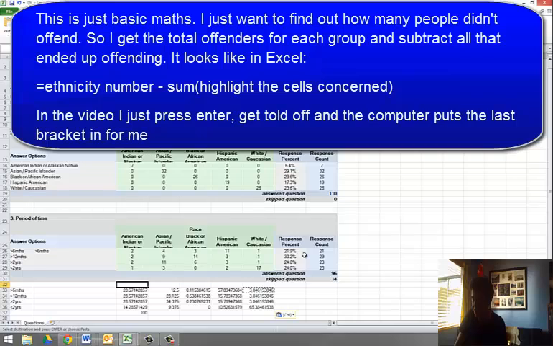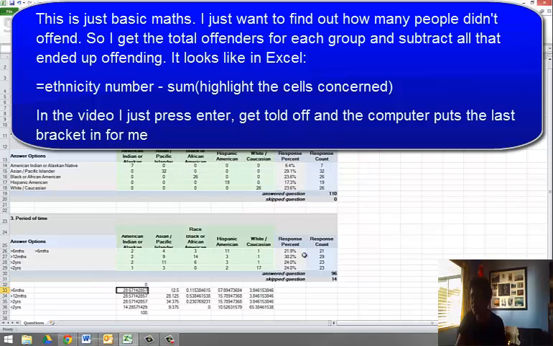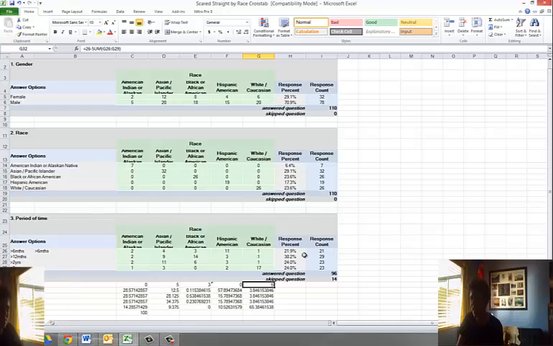And to do that, I'm going to go equals sum, equals, now what's the total number of American Indians and Mexicans? 7 minus sum, and I have to use a bracket here, else it ends up doing huge mistakes. And I select those cells by holding my finger on the shift key as I move down and press enter, and accepting their correction, and it comes to 0, which is what it should do, so I know that their correction was right. They were just telling me to put another bracket in, and I'll let them put another bracket in. And there you have it.